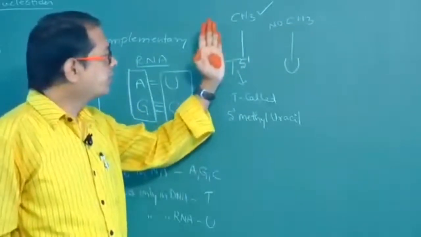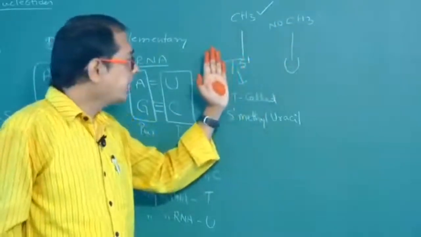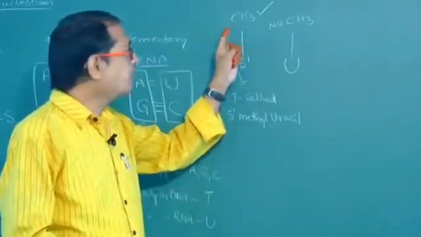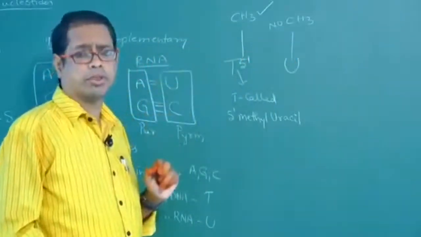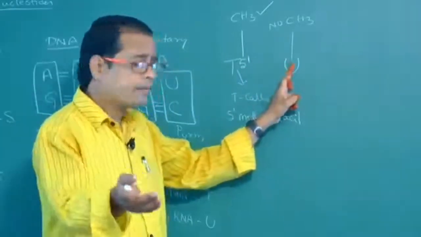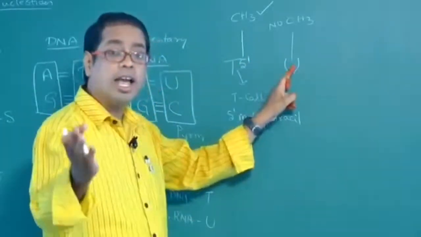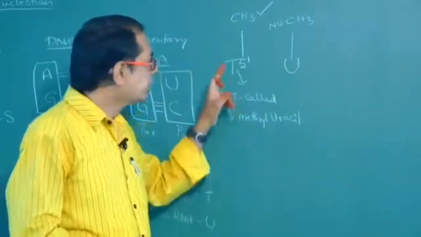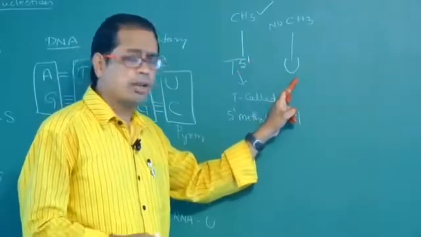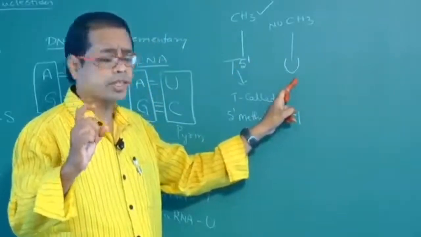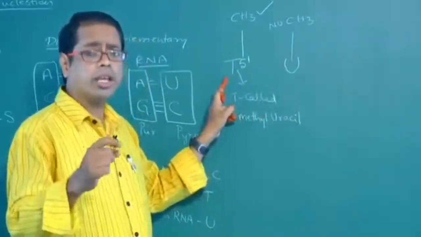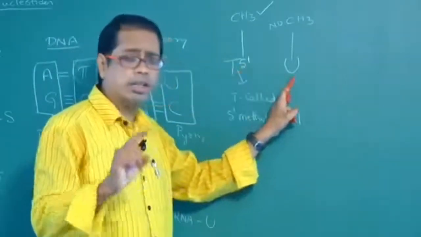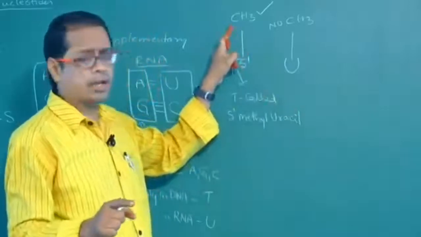So what is the difference between thymine and uracil? Thymine differs from uracil in having a methyl group, or uracil differs from thymine in lacking a methyl group. Again I am telling, which one did I use first? Thymine. So we have to say it in terms of thymine. Thymine differs from uracil in having a methyl group.